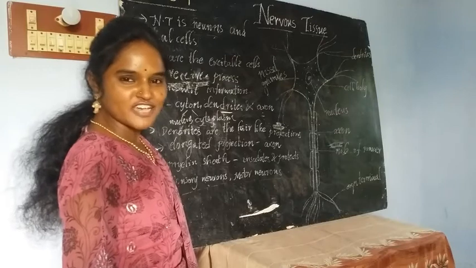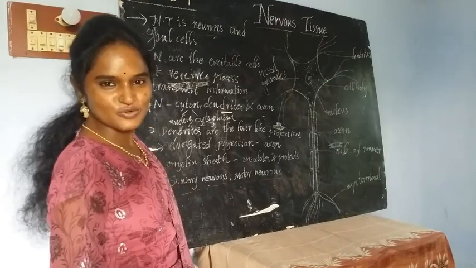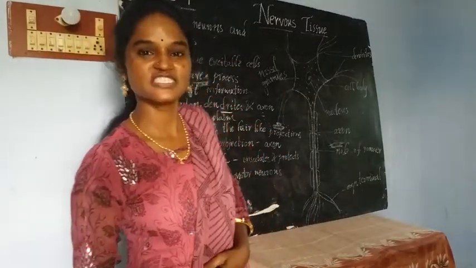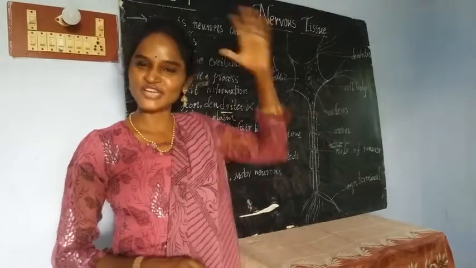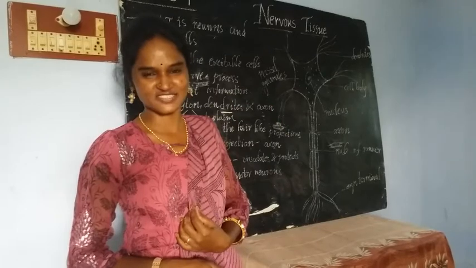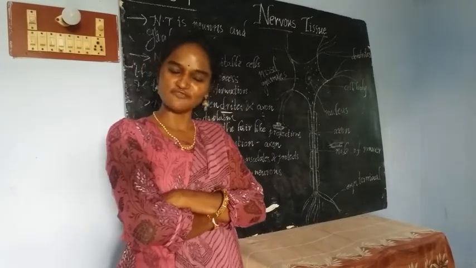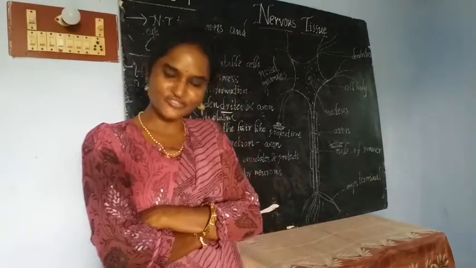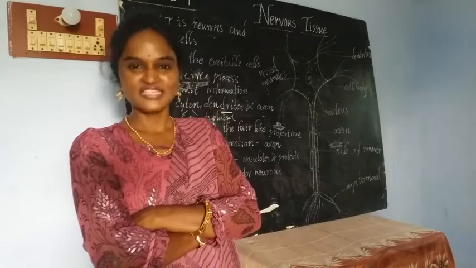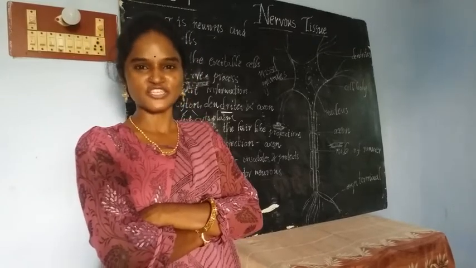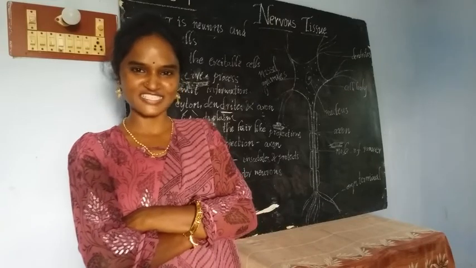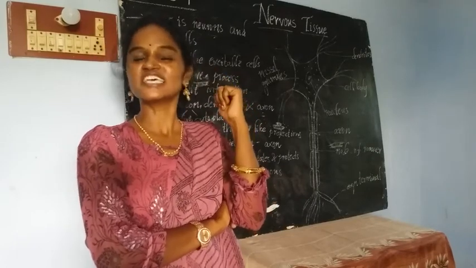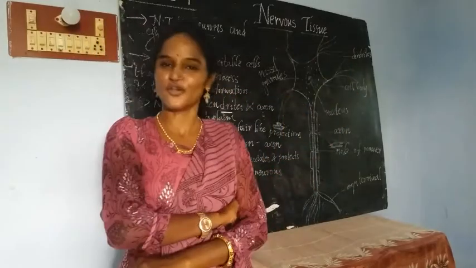Nervous tissue is very easy to understand. Before discussing nervous tissue, we need to discuss the nervous system. The nervous system is mainly made up of the brain, spinal cord and nerves. The nervous tissue is made up of different varieties of cells called neurons. Neurons are of two types: sensory neurons and motor neurons. Sensory neurons carry information from different body parts to the central nervous system, and motor neurons carry information from the central nervous system to different parts of our body.